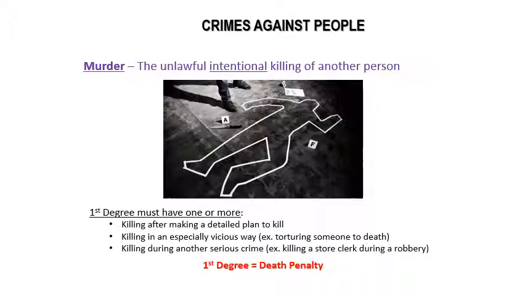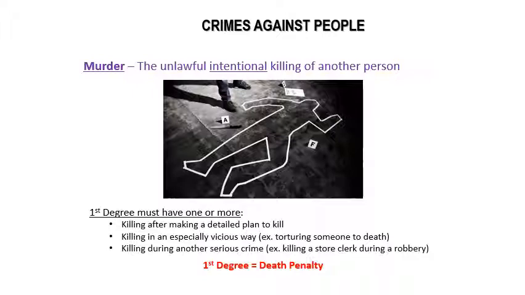Okay, now when we're talking about murder, you'll often hear people say, well, that was murder in the first degree. What does the first degree actually mean? In order to be murder in the first degree, you need to have at least one or more of the 3 bullet points at the bottom of the slide. Okay, somebody killed somebody after making a very detailed plan about how they were going to kill that person. Okay, that would be a check mark towards first degree murder.